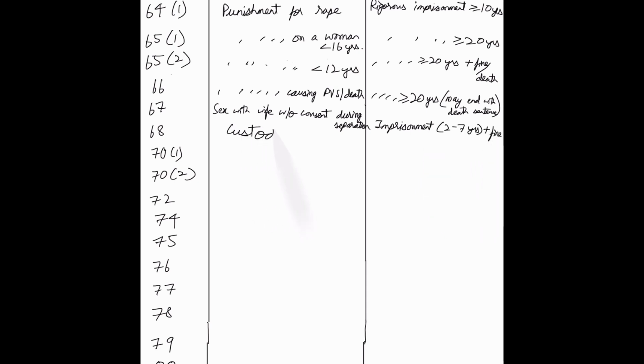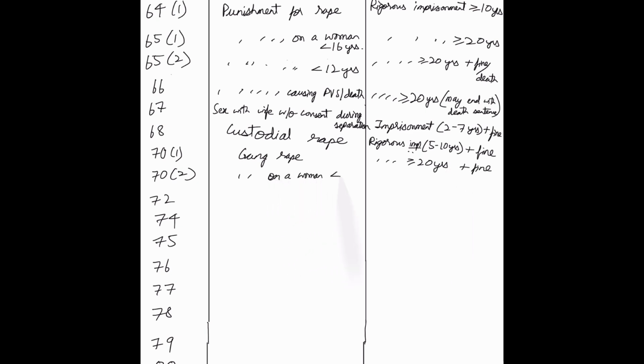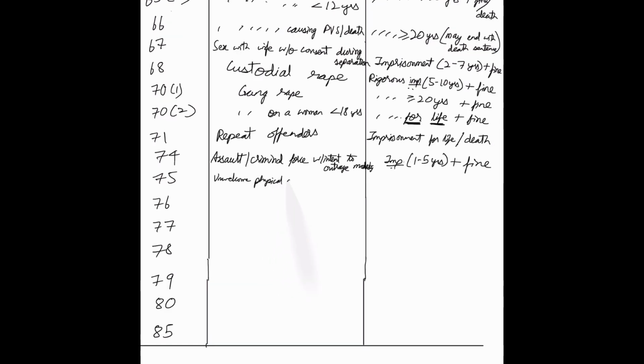Section 67 sentences a person who has sex with wife without consent during separation to simple imprisonment of 2 to 7 years with a fine. Section 68 deals with custodial rape and the punishment is rigorous imprisonment for 5 to 10 years with a fine. Section 70 deals with gang rape that would result in a rigorous imprisonment of more than 20 years plus fine. If the victim is less than 18 years, you're imprisoned for life. Section 71 deals with repeat offenders, in which the end result is imprisonment for life or a death sentence.